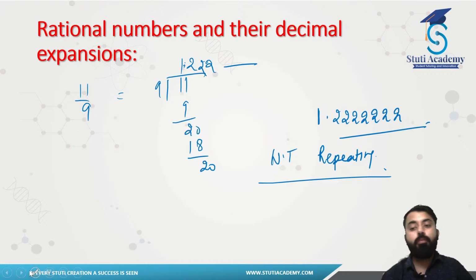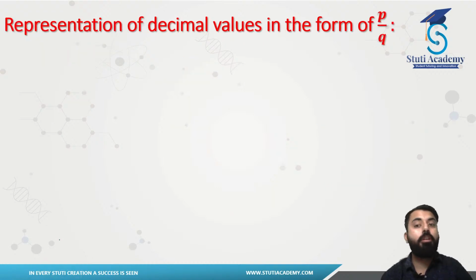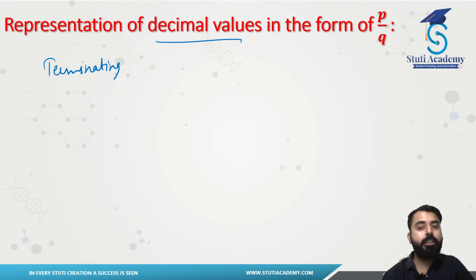Now let's see what to do in this case. We have the decimal values, two types, whether terminating or non-terminating but repeating. So what do we do if we have these kinds of expansions and we have to represent them in the form of p by q? If it is non-terminating and repeating, we can easily represent that.